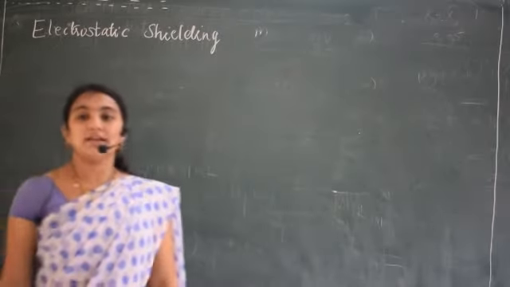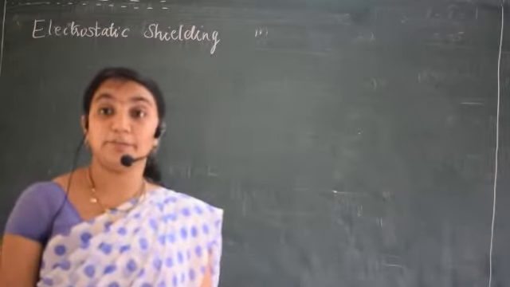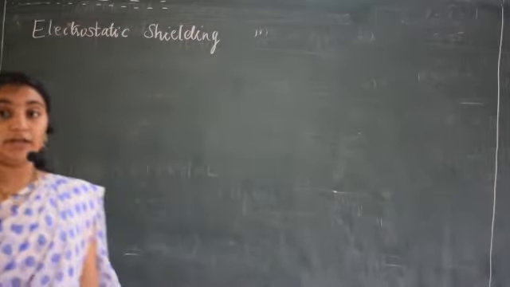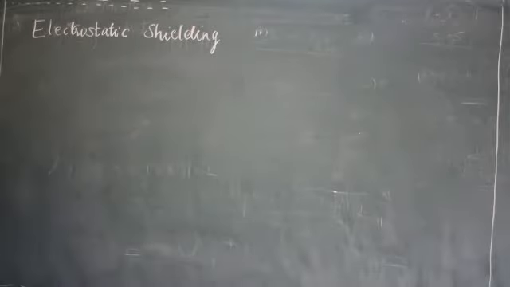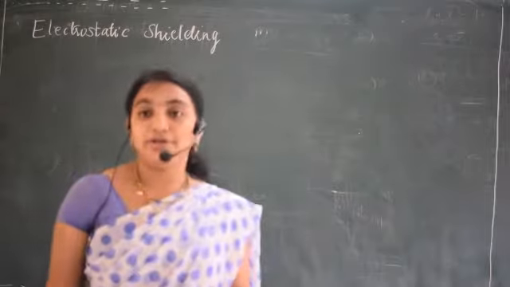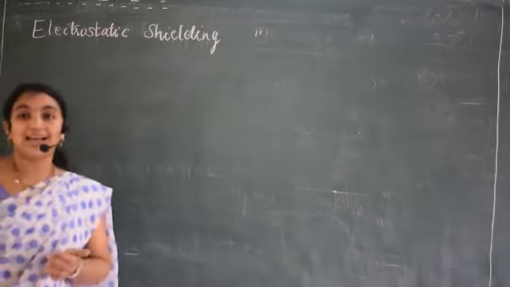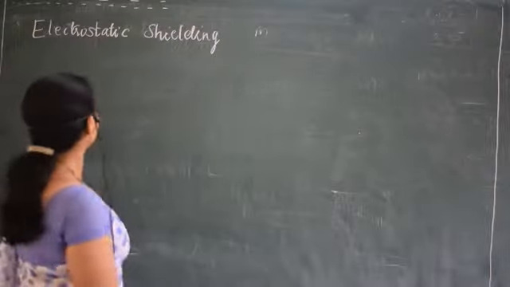So in the previous class you have learnt the expression for the potential energy of an electric dipole kept in a uniform external electric field, correct? Using electric dipoles you have found that expression. So in today's class we will go for the concept called electrostatic shielding.